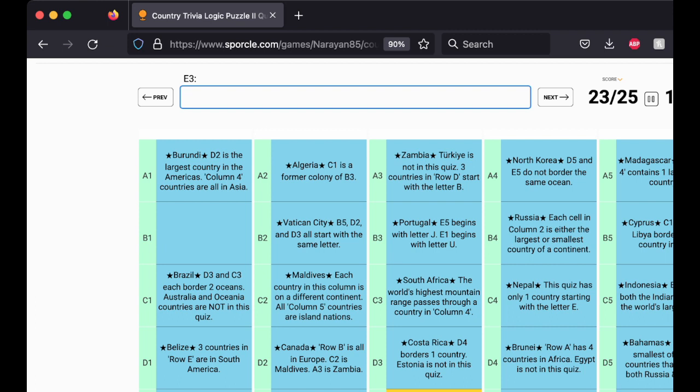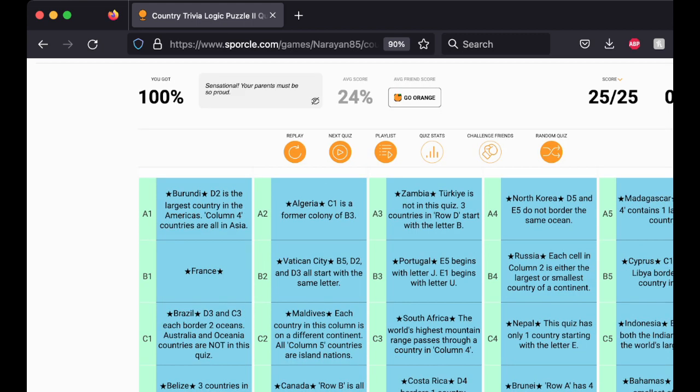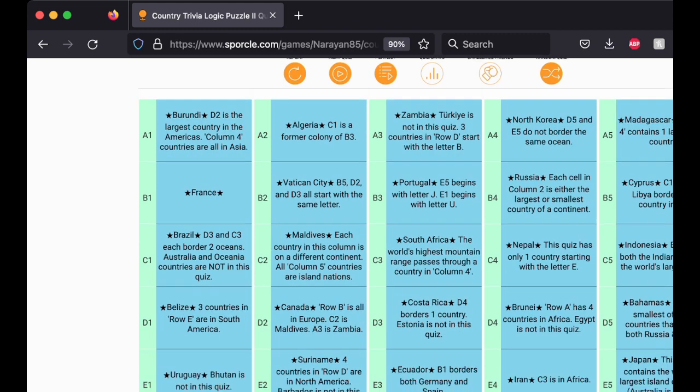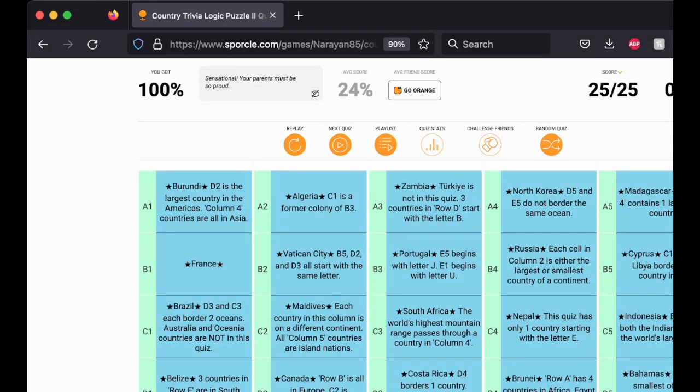Something about this quiz has only one country starting with the letter. So Ecuador would be a South American, E-C-U-A-D-O-R. So B1 borders both Germany and Spain. France borders, yeah. F-R-A-N-C-E. Okay, we got 100. Again, a good effort. Alright, so now we'll go on to the airlines.